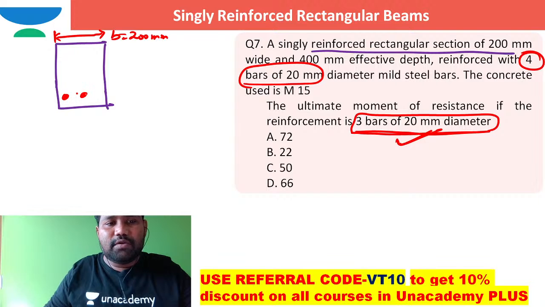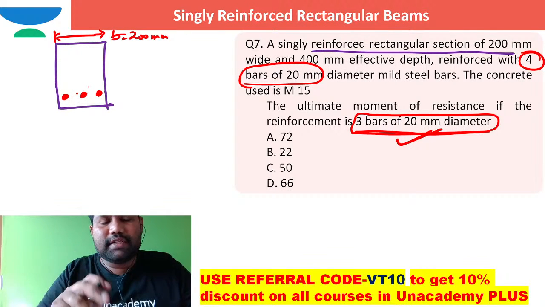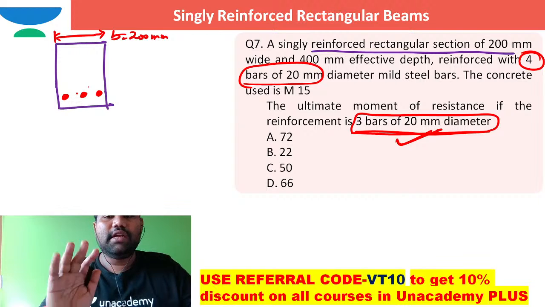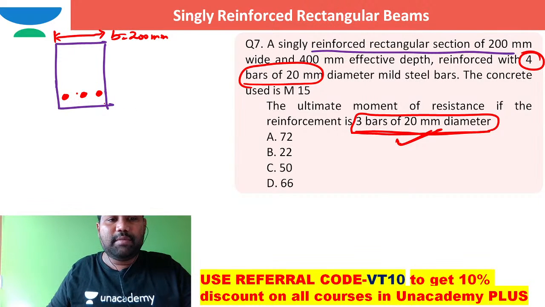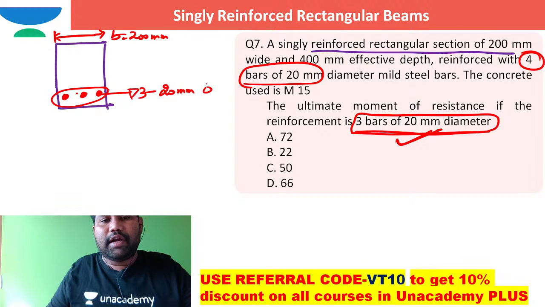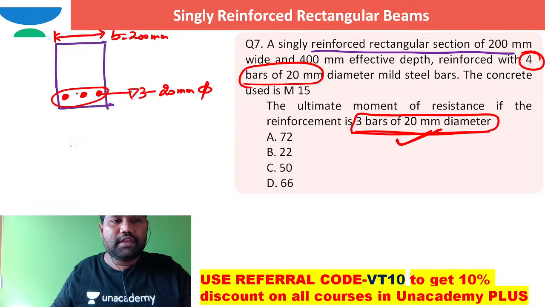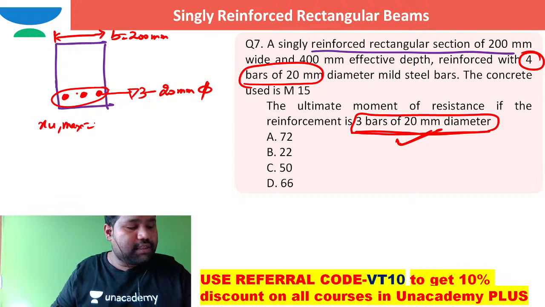It's a linked statement question, the same as the above question, but in the above question there are four bars, whereas in this question there are three bars of 20 millimeter diameter, and it is mild steel, right? The question was given like this, and you can work out XU max.